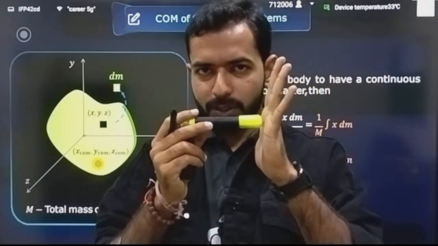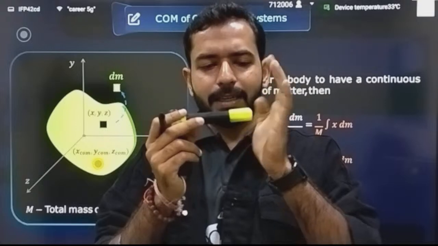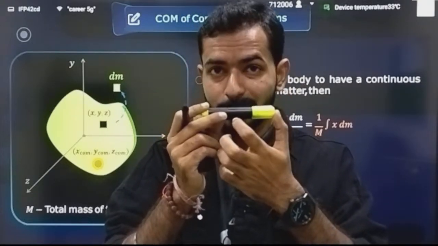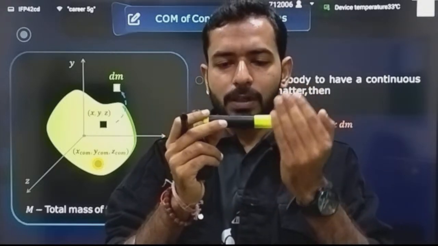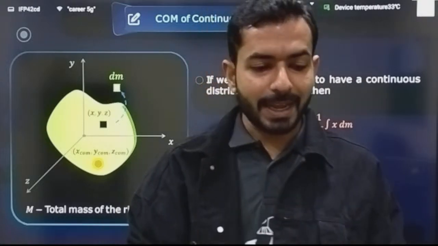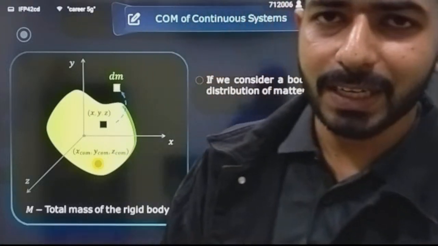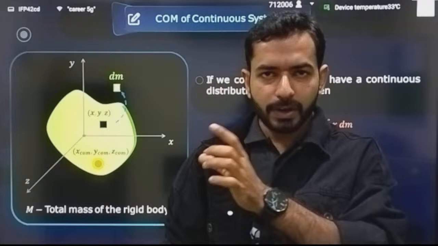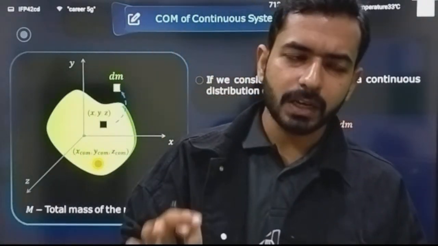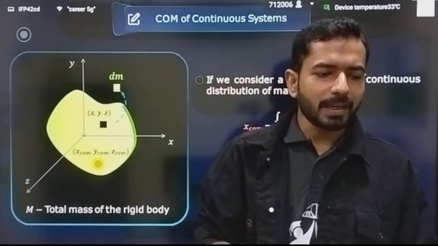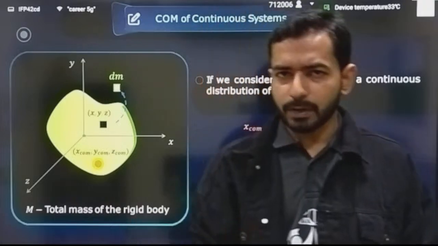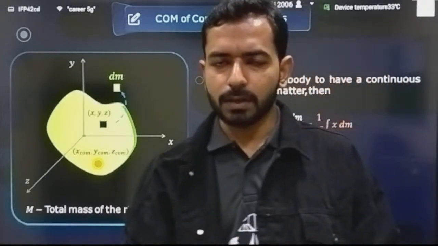Because if I take any position as the reference point, this small portion of mass is at a different distance, that small portion of mass is at a different distance, and all the small portions are at different distances from this origin point, correct? That means I cannot write all of those, so I will take an element, write the effect of that small element, and then integrate it for the complete rod or whatever shape is given. I hope that in your normal lecture you have understood the derivations are important for good questions. Here we are going to see the overview of how we can derive that.